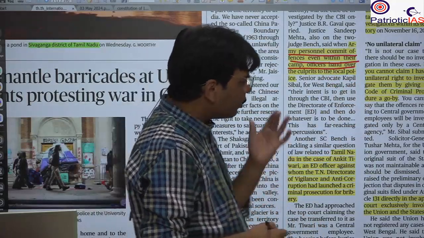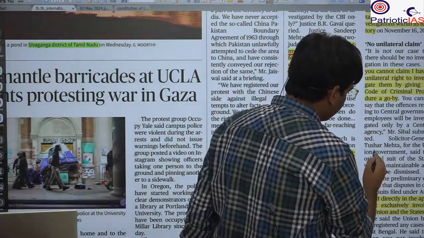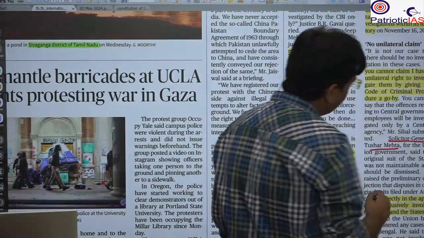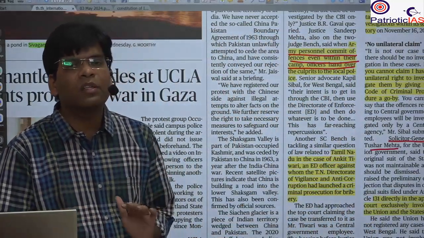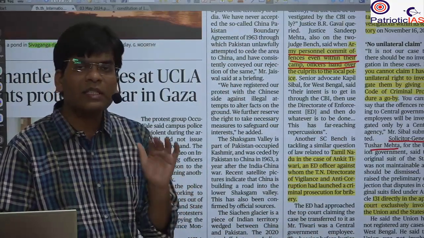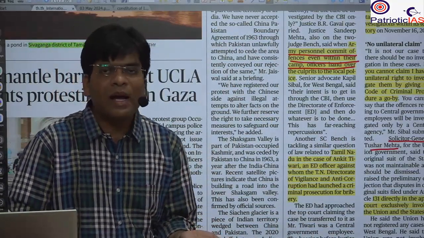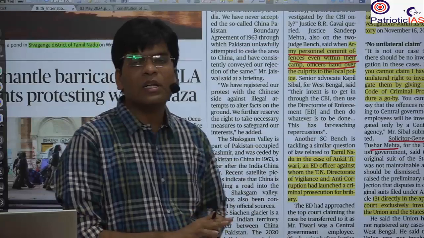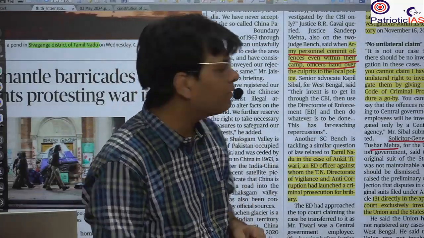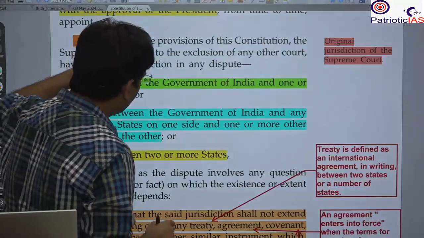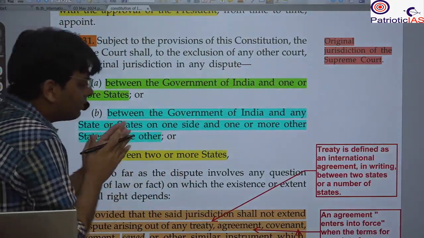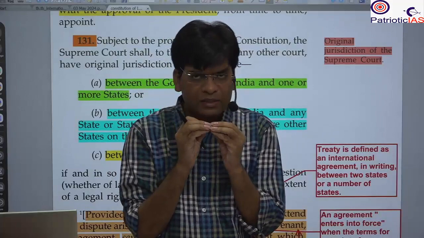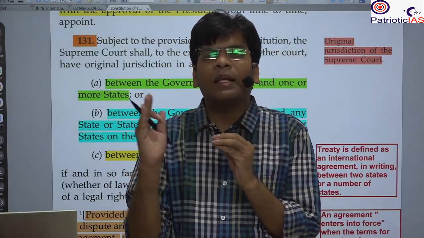The central government, through Tushar Mehta, the Solicitor General representing the central government, said that the matter is not of original jurisdiction because this case is itself invalid, as the case was filed under Article 131. Article 131 talks about the original jurisdiction of the Supreme Court, and it is related to a dispute between the central government and the state government.